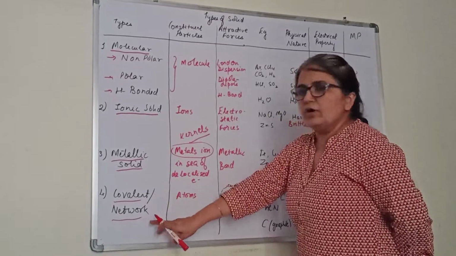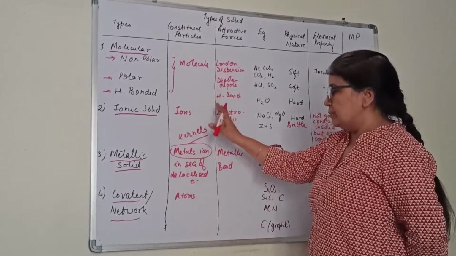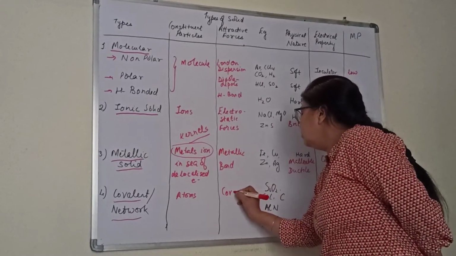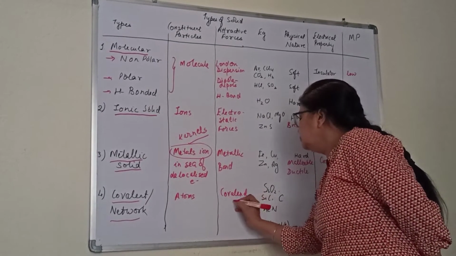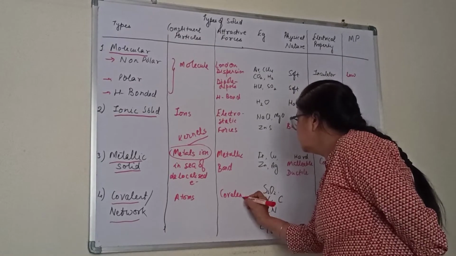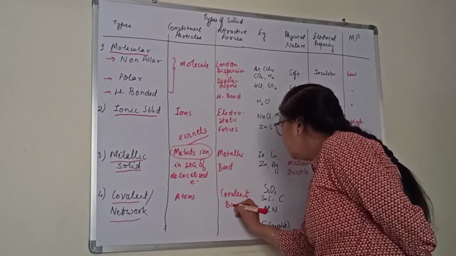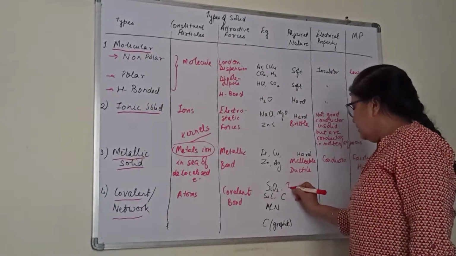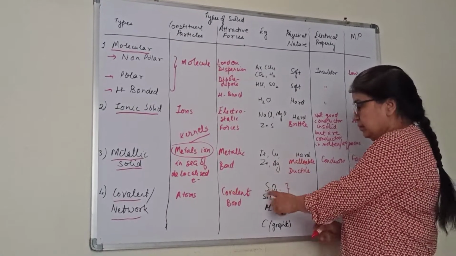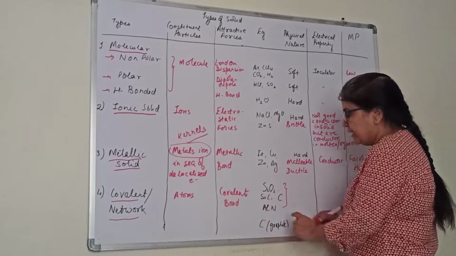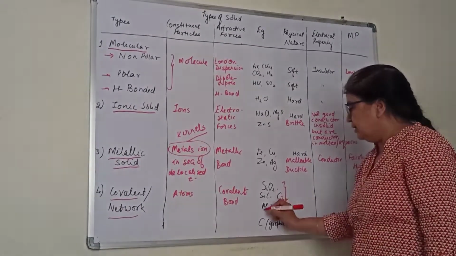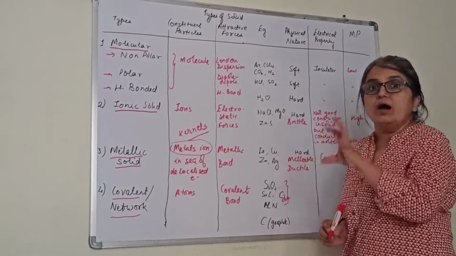Another one. Covalent or network solid. The constituent particles, you have written, are atoms. Attractive forces will be covalent bond between them. Covalent bond. Different examples I have written. Actually, these I have written under two different categories: silicon oxide, silicon carbide, carbon in the diamond form. This is diamond form carbon. Aluminium nitride. These are all very hard solids.